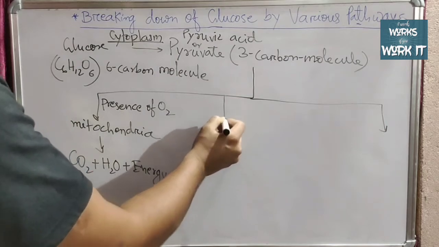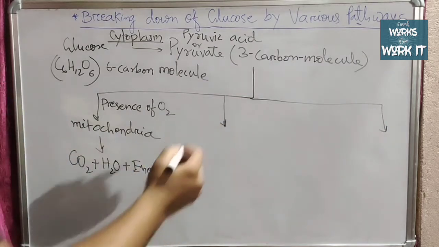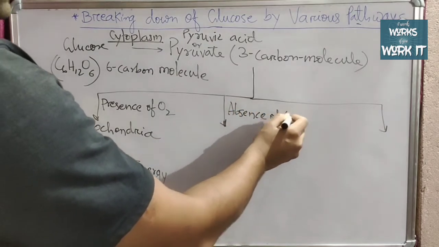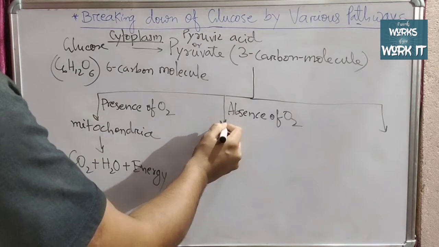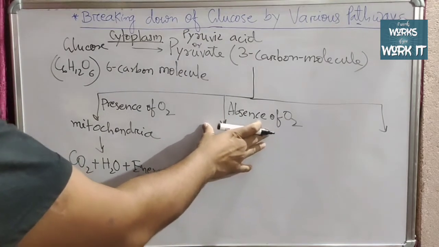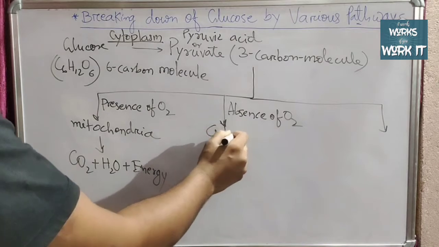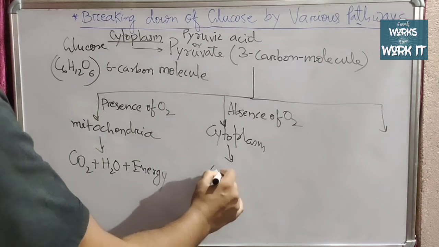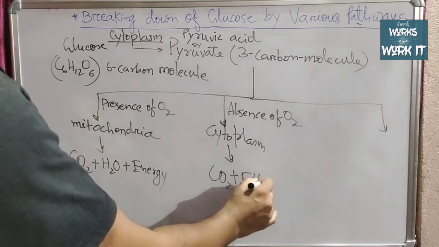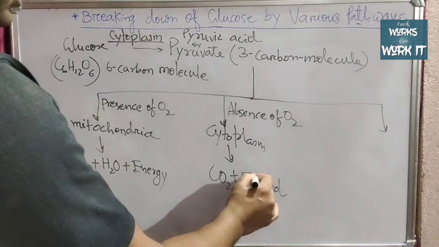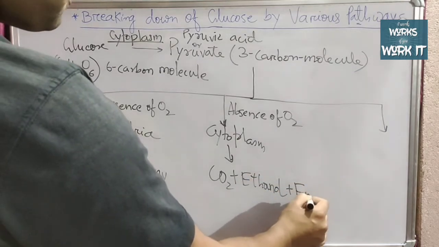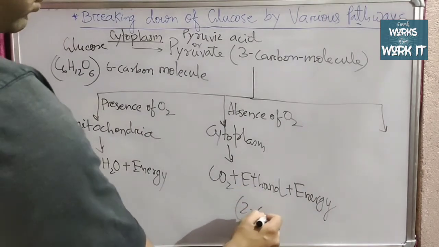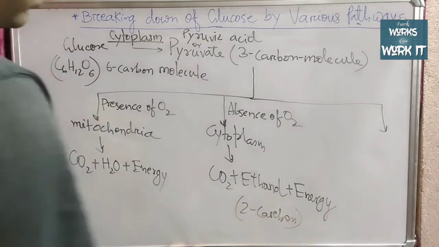In the next path, it occurs in the absence of oxygen. During the absence of oxygen, it generally occurs in the cytoplasm, and its end products are CO2, ethanol plus energy. Sorry, ethanol is a 2 carbon molecule.